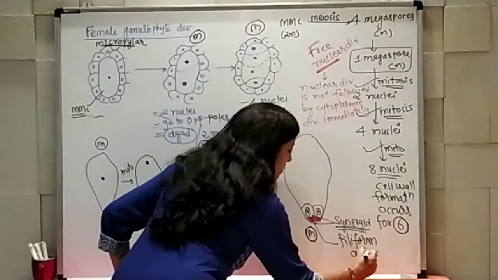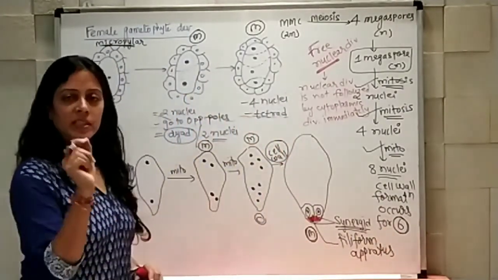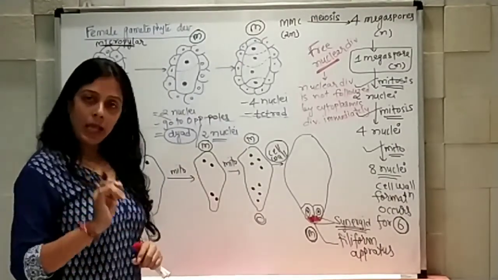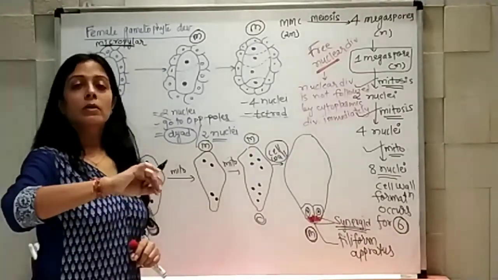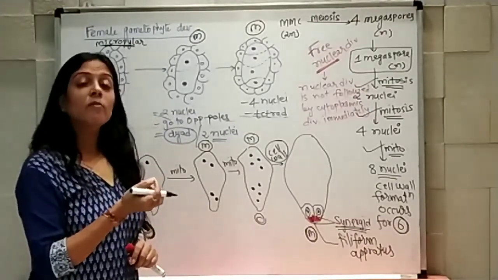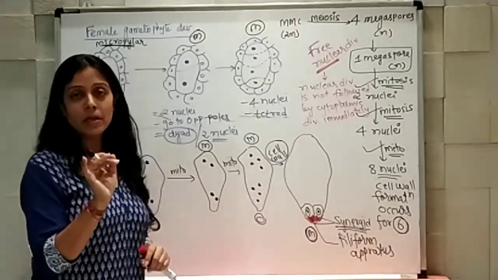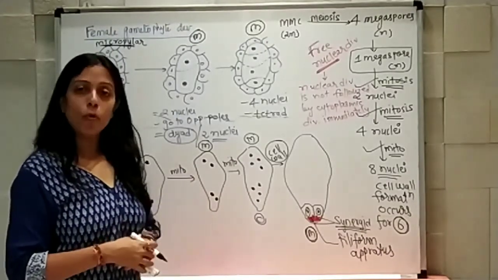What is its work? This filiform apparatus helps the pollen tube to enter, from where and where to go. So they are actually acting as a guide to the pollen tube.